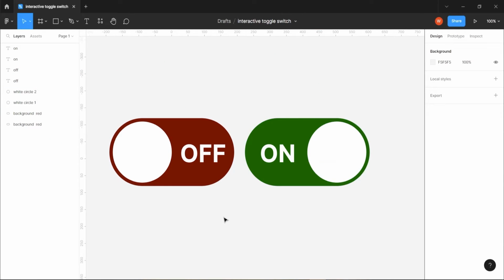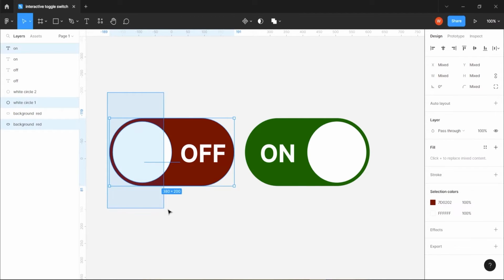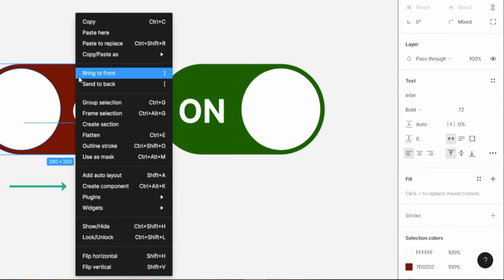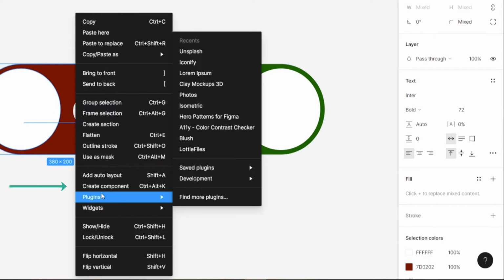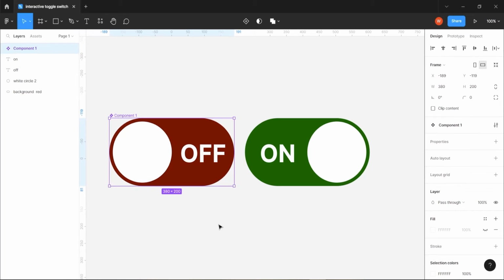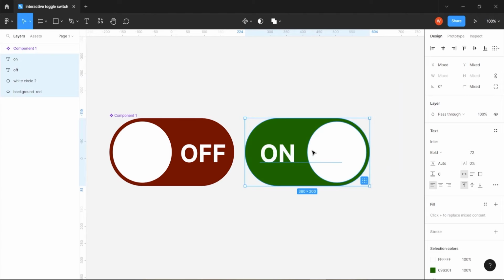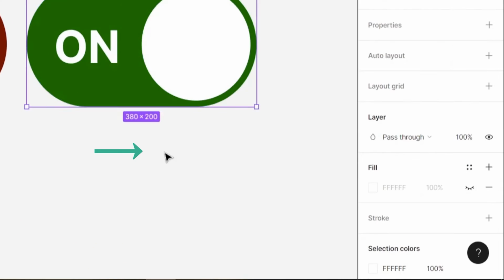After creating this button here, now we have to select all of these buttons, right click and create component. And same for the on button, right click, create component.